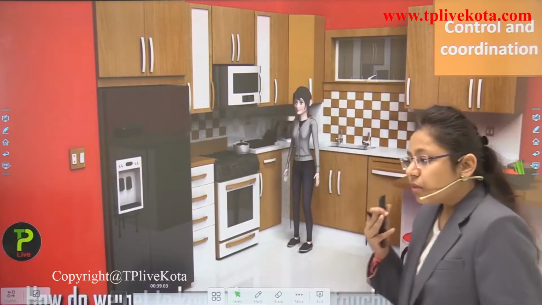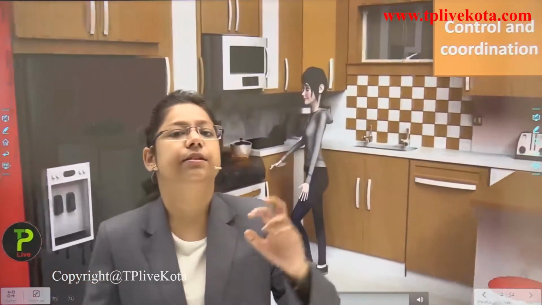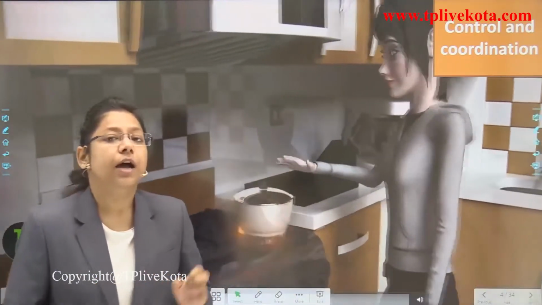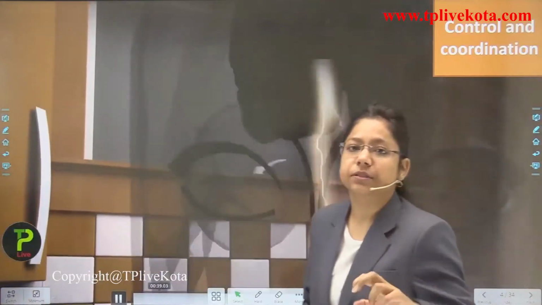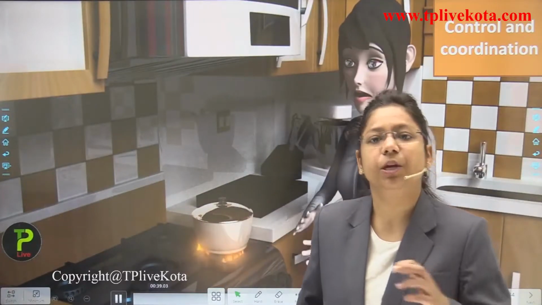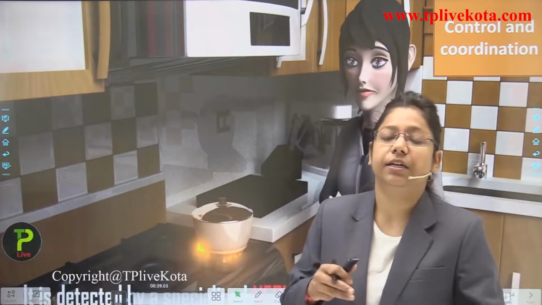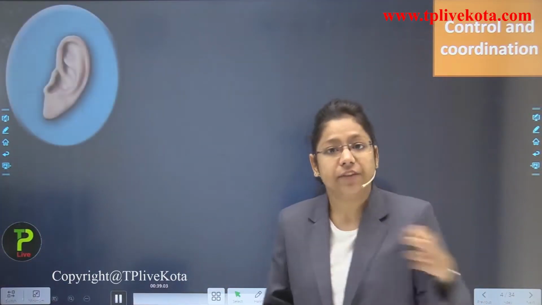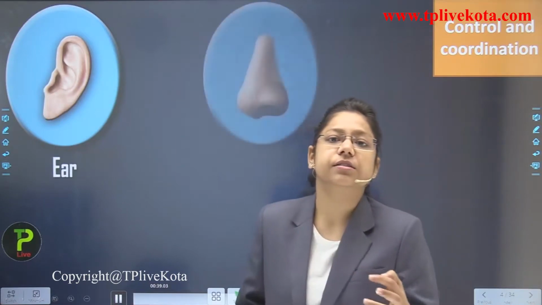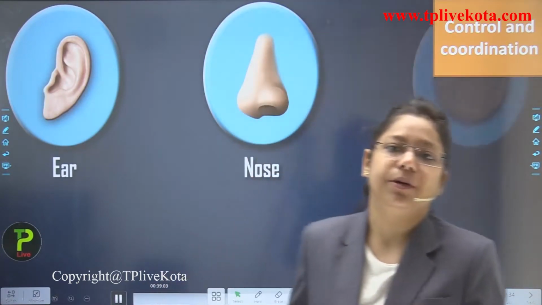Now the nervous system is the basic system which relates all the parts of the body. How? I am taking an example here. If a person touches a hot vessel, what happens? They just pull the hand away from it. Why? Because it is a spontaneous action taking place inside the human body. The nerve impulses embedded under the skin send messages to our brain. Then our brain responds and we pull our hand away. This is how the nervous system regulates all the activities inside a human body.